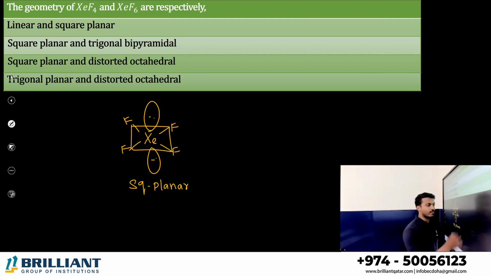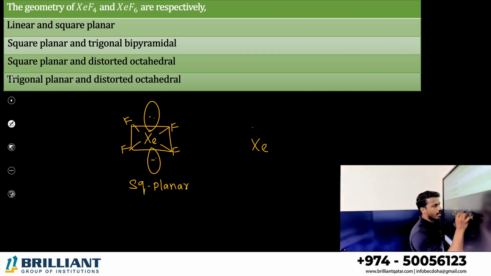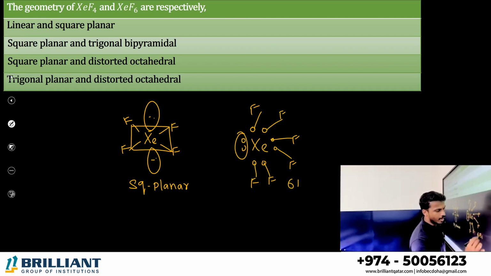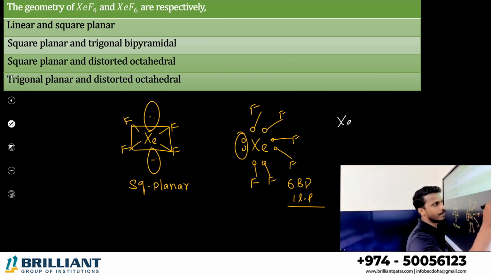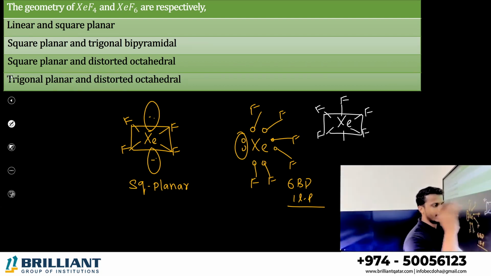But what about XeF6? Xenon has 8 valence electrons. It is surrounded by 6 fluorine atoms. Each fluorine needs 1 electron. Total there are 6 bond pairs and 1 lone pair. Normally, 6 bond pairs alone means we can write an octahedral shape.